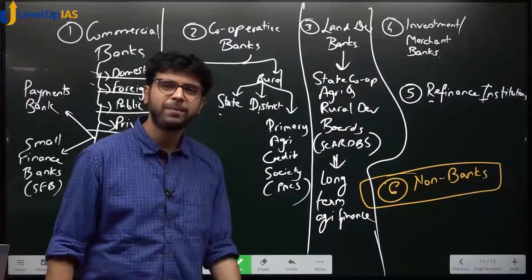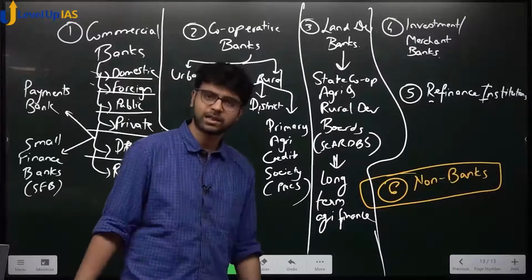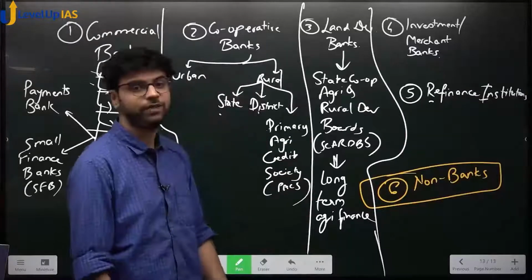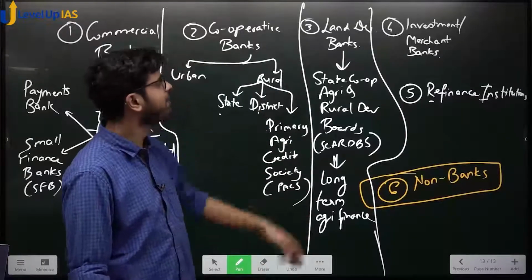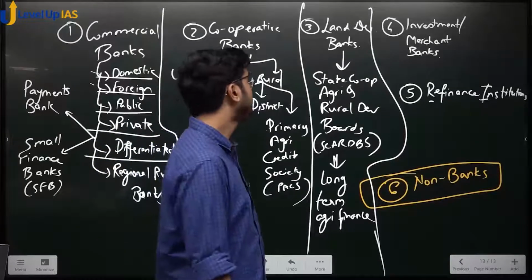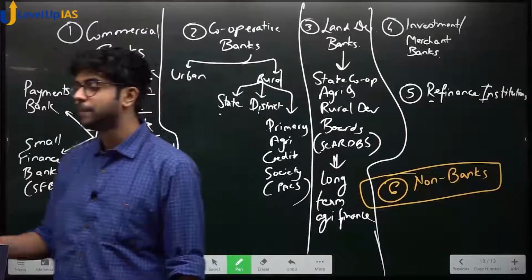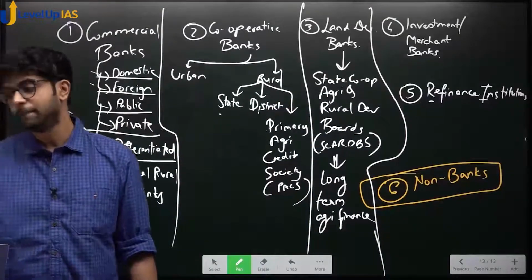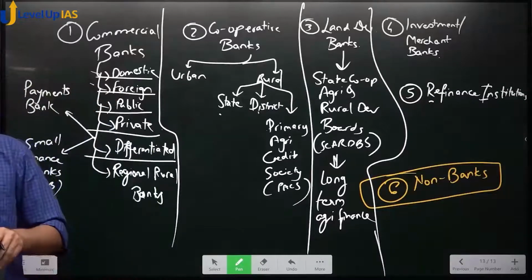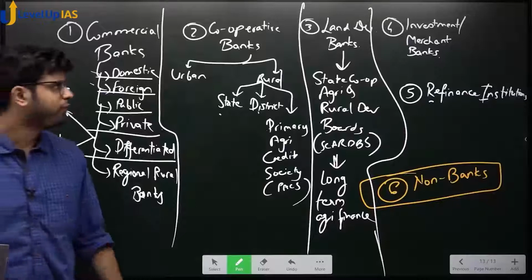See, bank agriculture loan is normally 1, 2, 3, 4 years. उससे other banks don't give loan to the agriculture sector. This is long-term agri-finance. Long-term agri-finance is given by State Cooperative Agri and Rural Development Boards, SCARDBs, and they are known as land development banks. See the name, land development, land को develop करने के लिए, specifically for land development, these banks are established. That is why they are called land development banks. Do you understand? Yes or no? They are for long-term finance to the agriculture sector. Okay, so far so good.